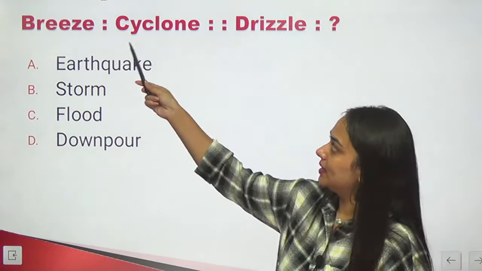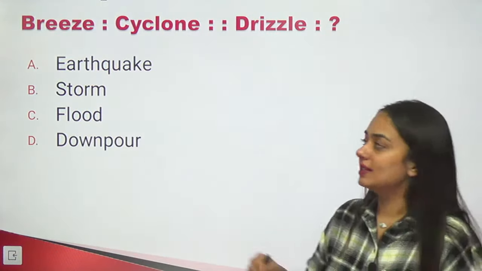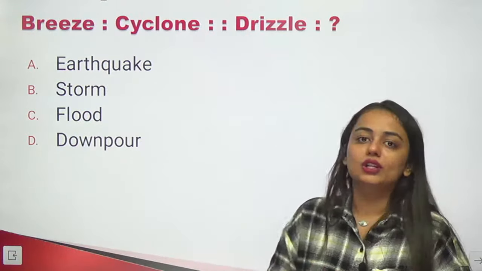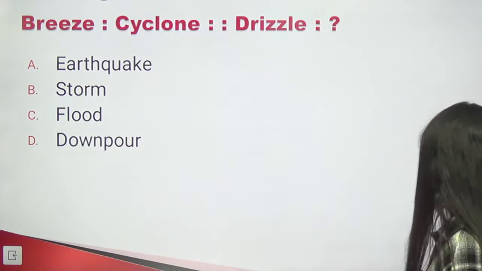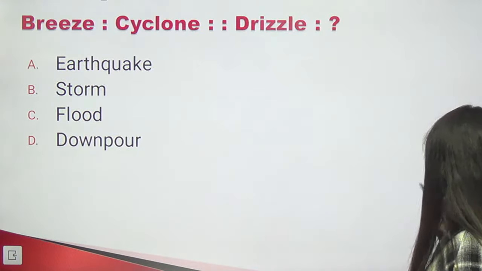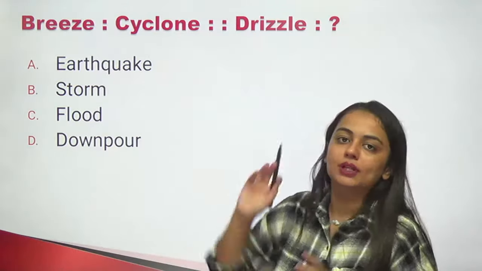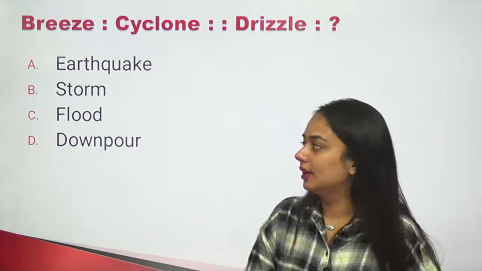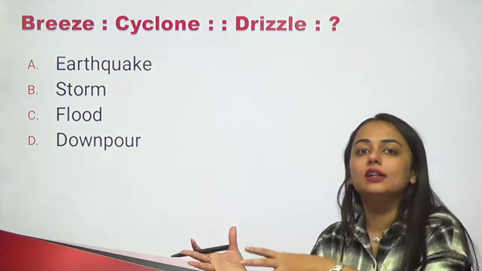Just as breeze is to cyclone, so is drizzle to what? Breeze is pleasant air, right? And cyclone is turbulent air. So this is again varying degree. Breeze और cyclone दोनों में wind होती है, but with a varying degree. Breeze में pleasant wind होती है, cyclone में turbulent होती है. Similarly, drizzle is light rain. What should be the similar kind of word which shows a higher degree?